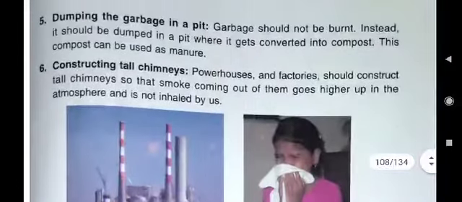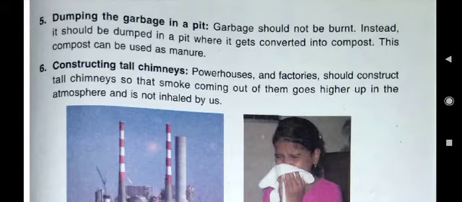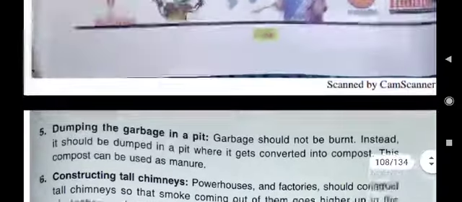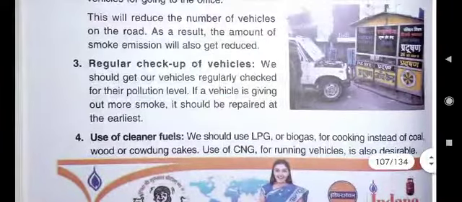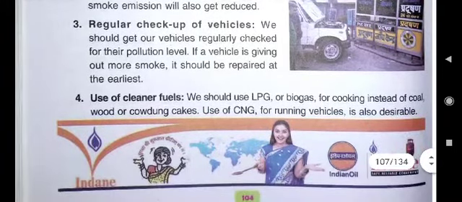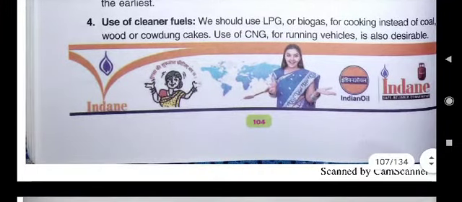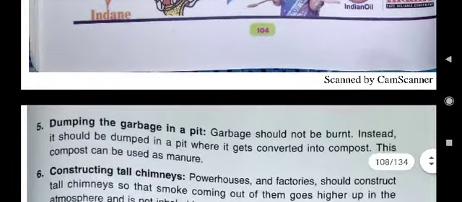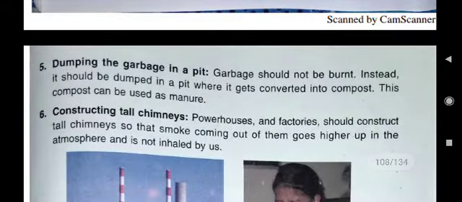So, how you will write the answer? You can write following ways. The following ways can be suggested to reduce air pollution. First point, planting of more trees. Second point, lesser use of vehicles. Third point, regular checkup of vehicles. Fourth point, use of cleaner fuels. Fifth point, dumping of garbage in a pit.